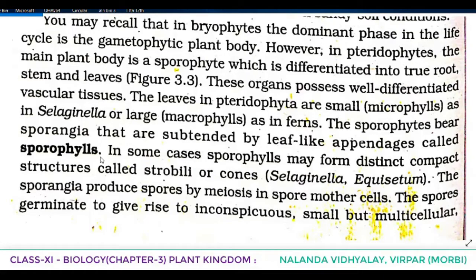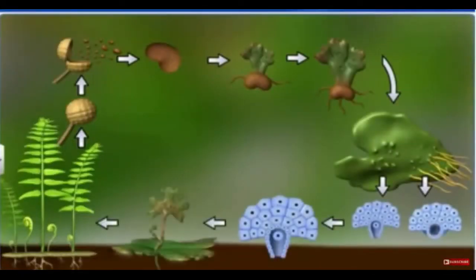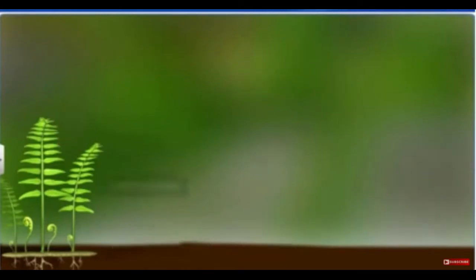So leaves which bear sporangia are called sporophylls. So what you have to understand? What do you mean by sporophylls? Leaves which bear sporangia are called sporophylls.